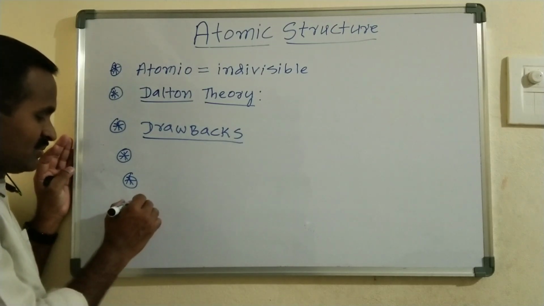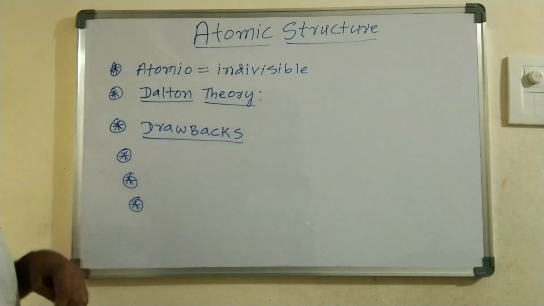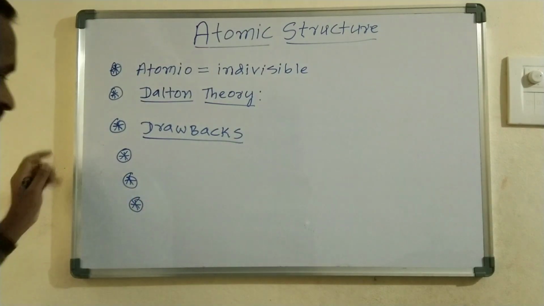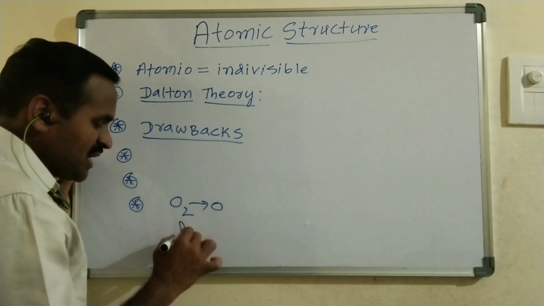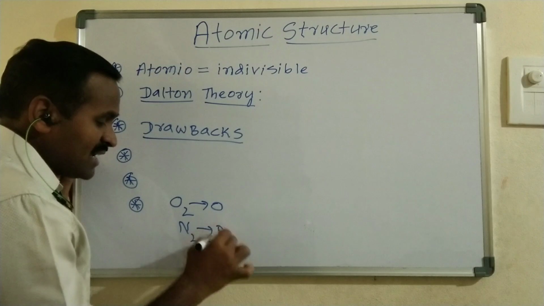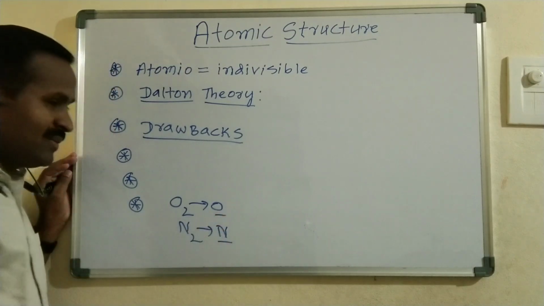And another is why atoms of different elements are different, like the oxygen atom is O and the nitrogen atom is N.